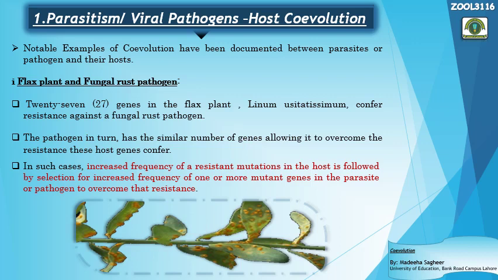Previously this plant did not have any resistance genes against this pathogen, but once the pathogen attacked it and rusted it, in response to these selection pressures the flax plant developed many pathogen resistance genes. The flax plant developed about 27 different resistance genes against this fungal rust pathogen.